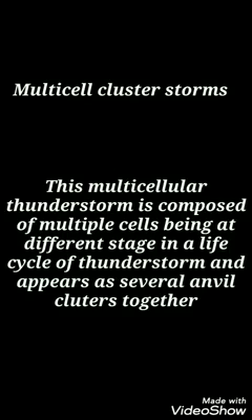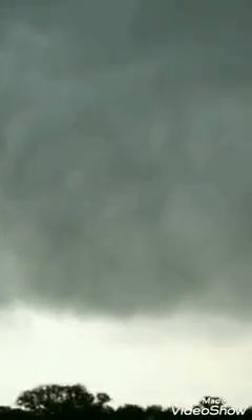The multicellular thunderstorm is composed of multiple cells, being at different stages in the life cycle of a thunderstorm, and it appears as separate storms clustered together. Multicellular cluster storms consist of a group of cells moving as a single unit.